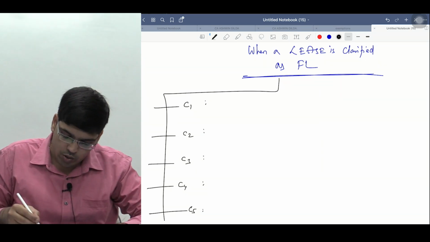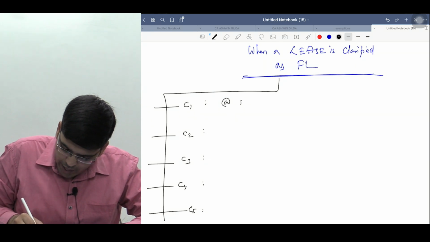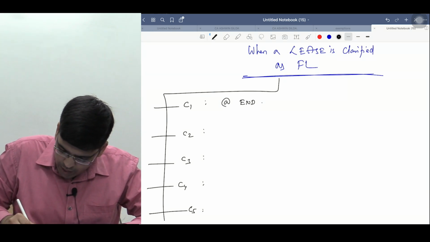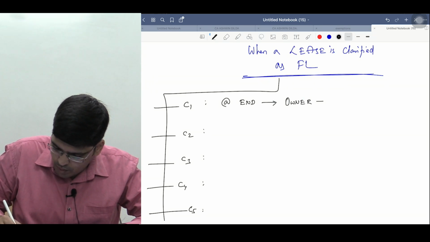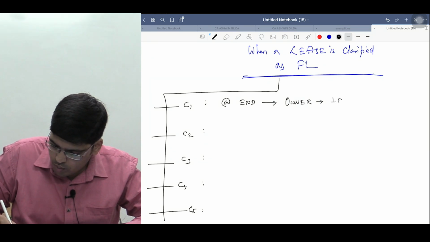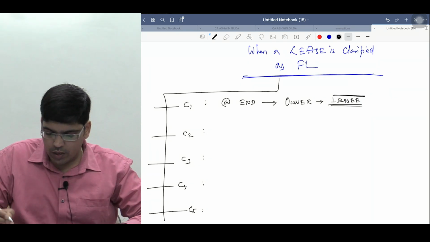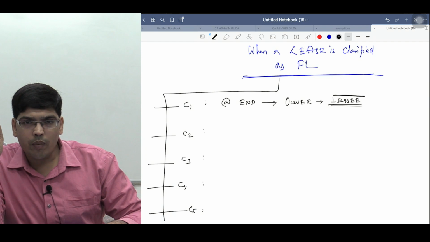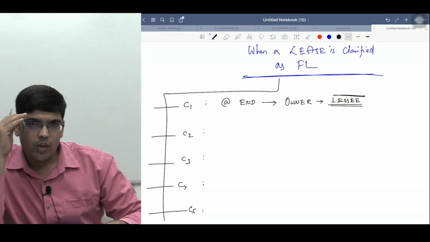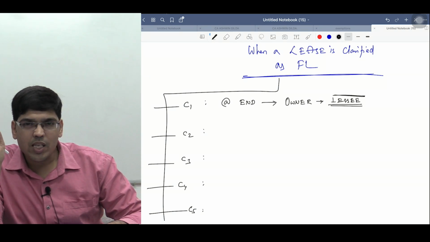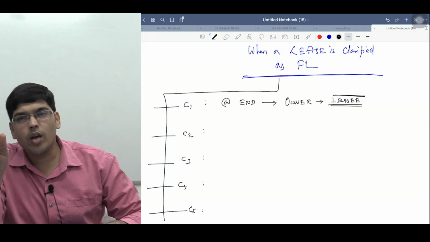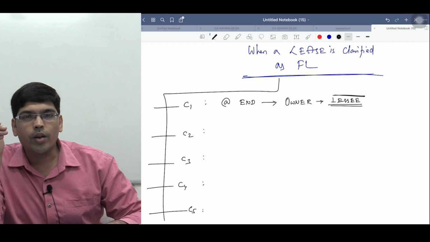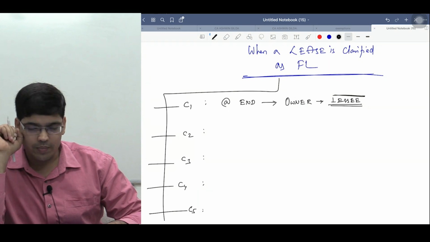The first condition is that at the end of the lease term, the ownership is transferred to the lessee. If at the end of the lease term the ownership of the asset is transferred to the lessee, in that case the lessee is buying the asset. Indirectly, the contract of lease is not really a contract of lease, it's a contract of installment payment system.